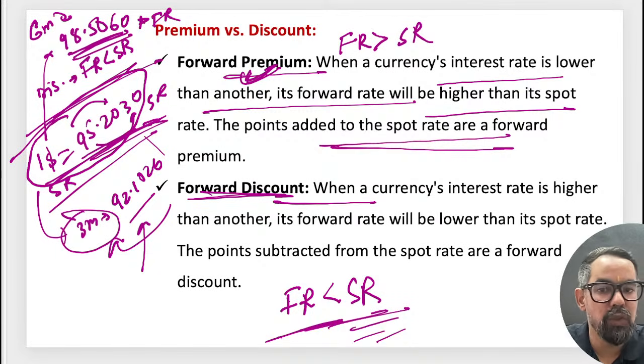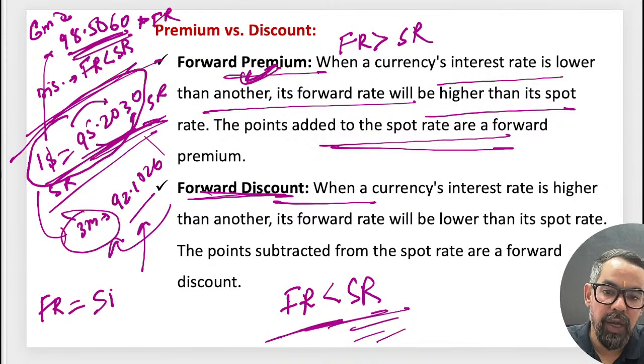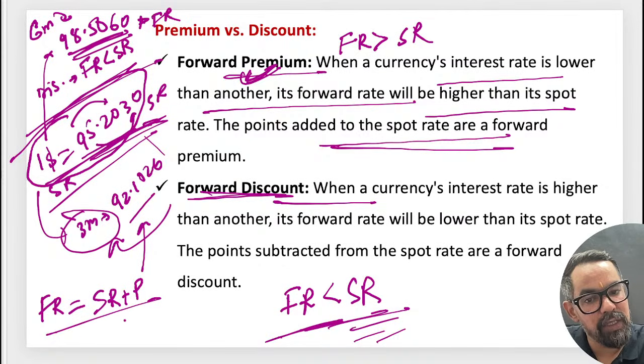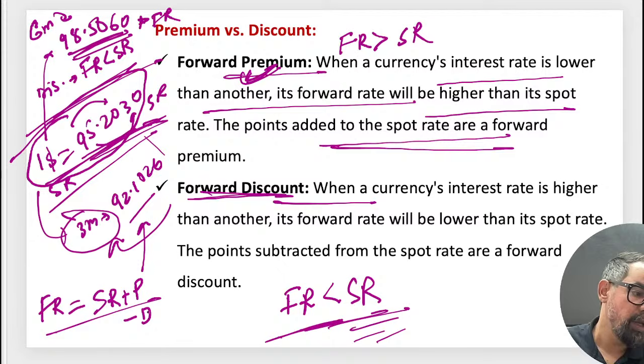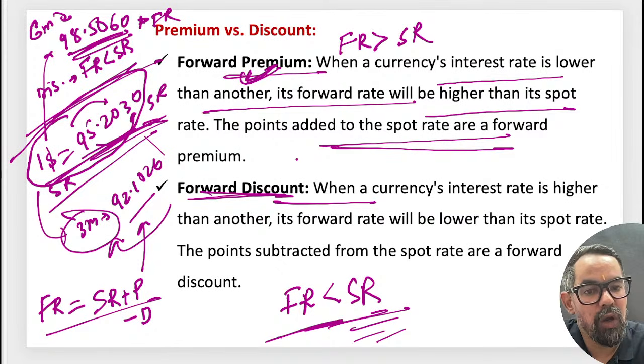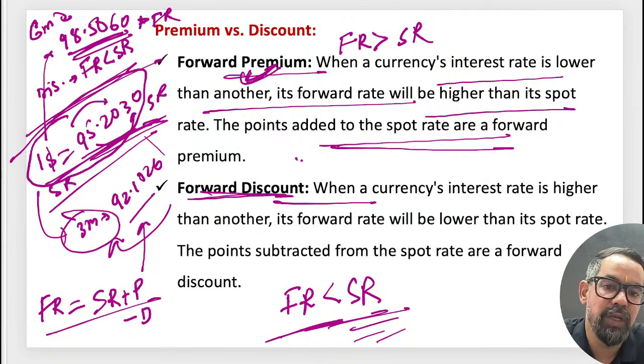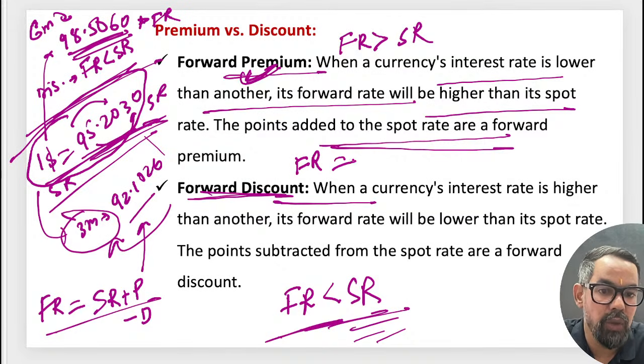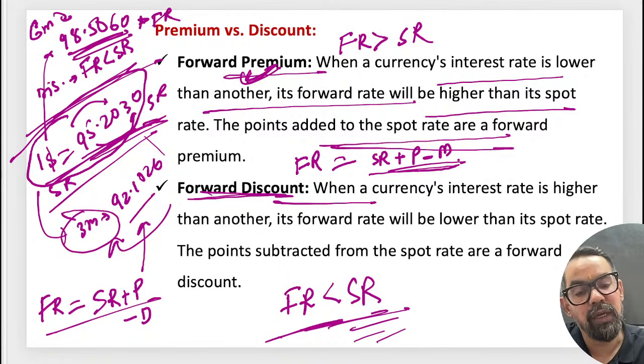So what is the interpretation of this? When you calculate the forward rate, if the spot rate is at a premium, you have to add the premium. If it is a discount, you have to subtract the discount. Basically, the formula is this. It is not part of your curriculum, but still, if you want to know how we calculate the forward rate, let's say we have to quote the buy rate: forward rate is equal to spot rate plus premium minus margin. Margin means the amount which is charged by the bank to facilitate that contract.